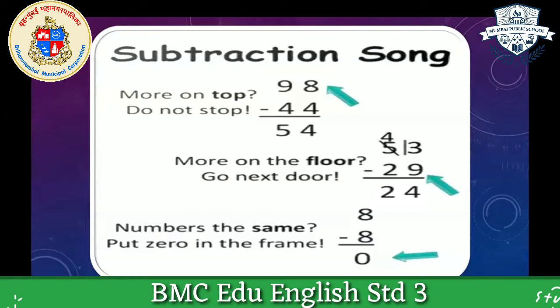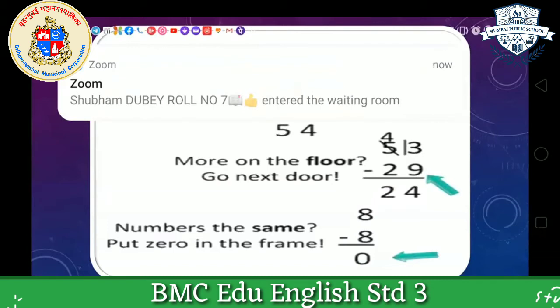Okay, students. And the last one is very important. Numbers the same, put 0 in the frame. If both numbers are the same, no need to do anything. You have to just put 0 in that answer. Okay, students, this was the subtraction song. Let's proceed to the next slide.